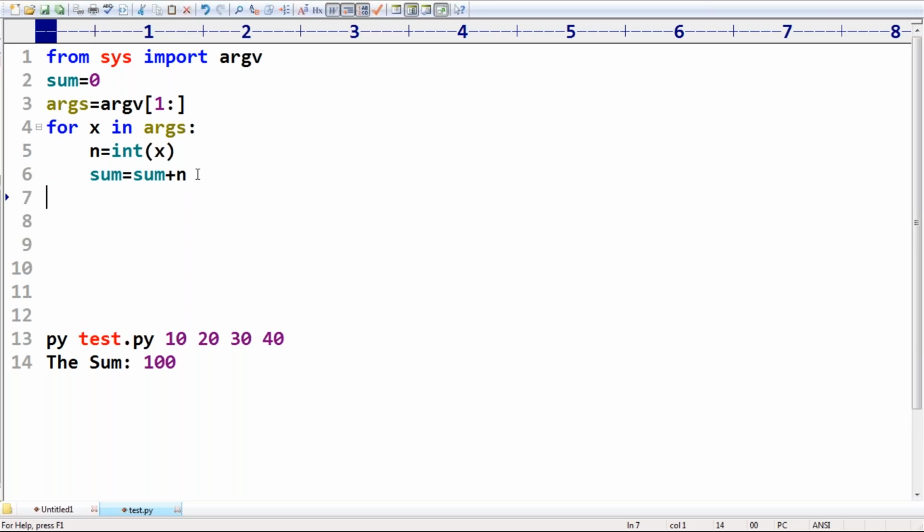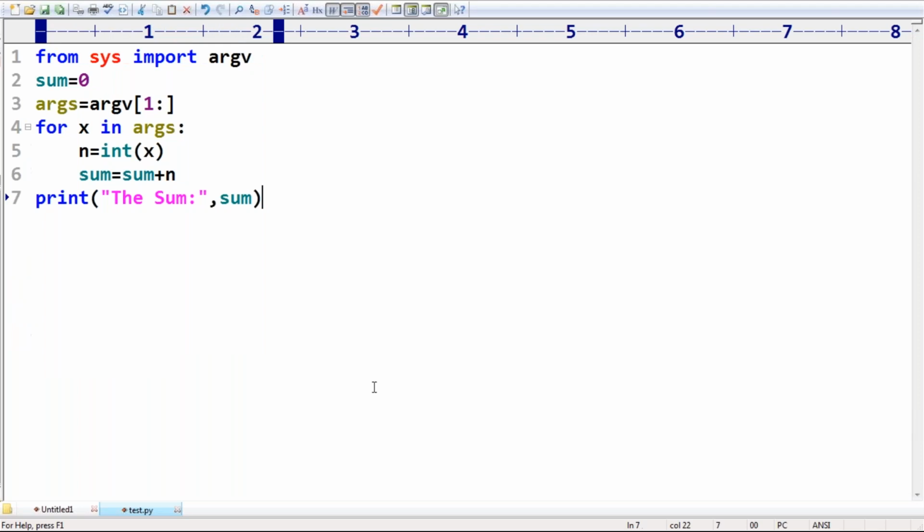Okay, let me print the sum value. Print the sum, like this. Sir, is any explanation required? Yes, we can use the eval function also. No problem at all. Wherever a string is there, happily you can use the eval function to convert into the corresponding type. It need not be int. Clear?